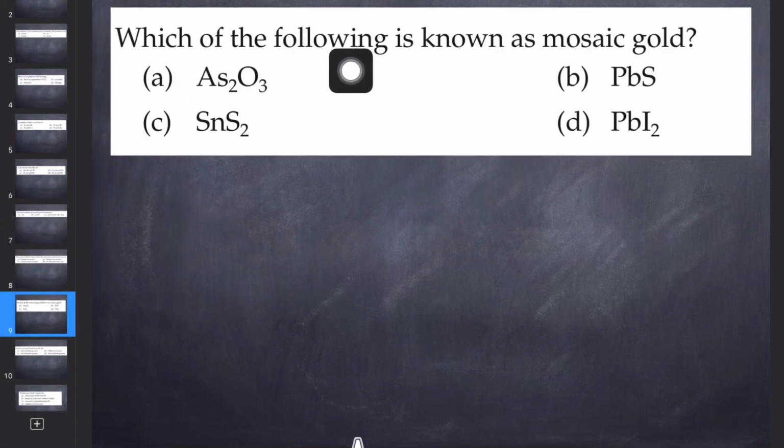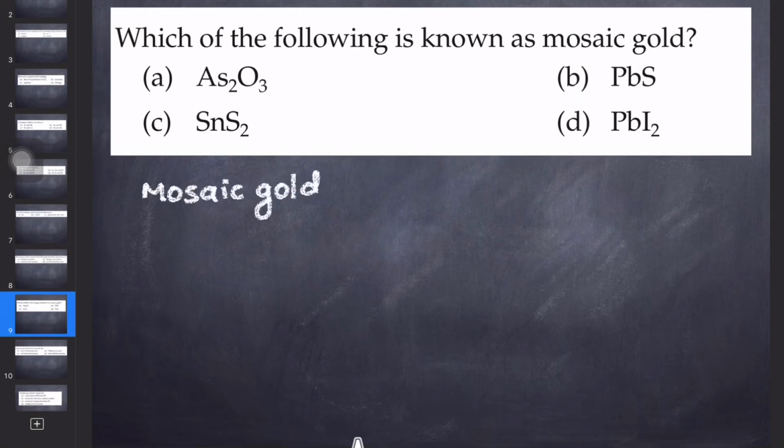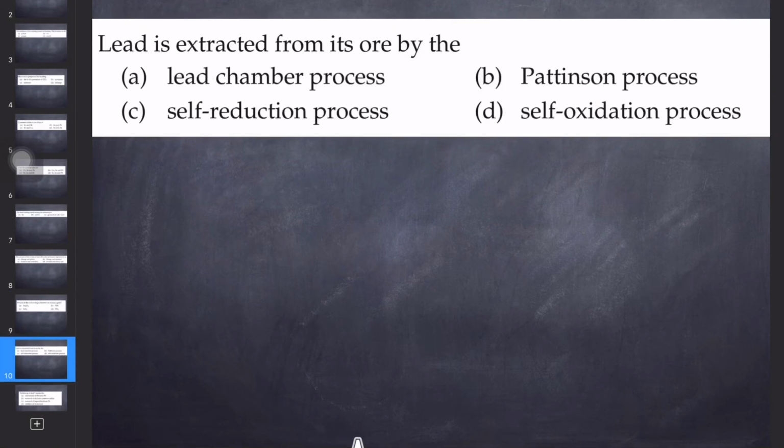Which of the following is known as mosaic gold? It's very important that you should remember. Mosaic gold is tin sulfide, that is SnS2. This is known as mosaic gold. It is just a pigment that is used in bronzing or gilding the wood. If you want to paint the wood and give it a shining color, we use this SnS2, that is known as mosaic gold. Okay, let's see the next.